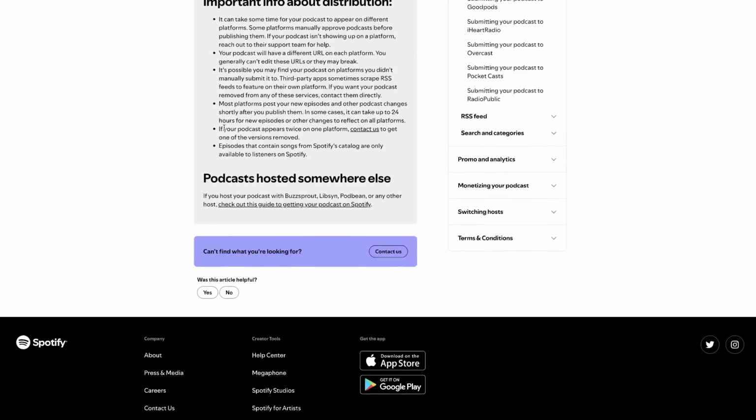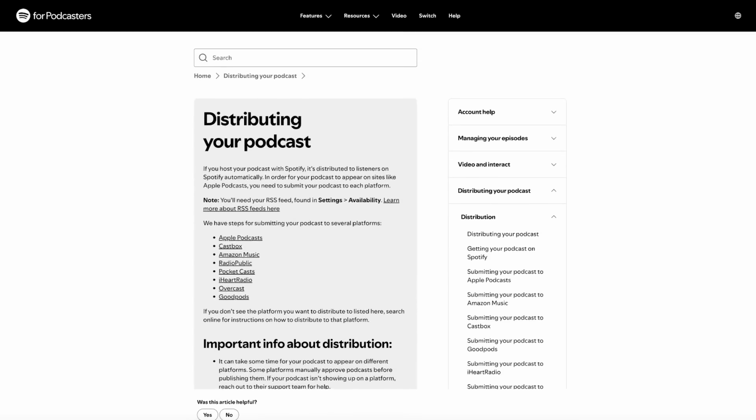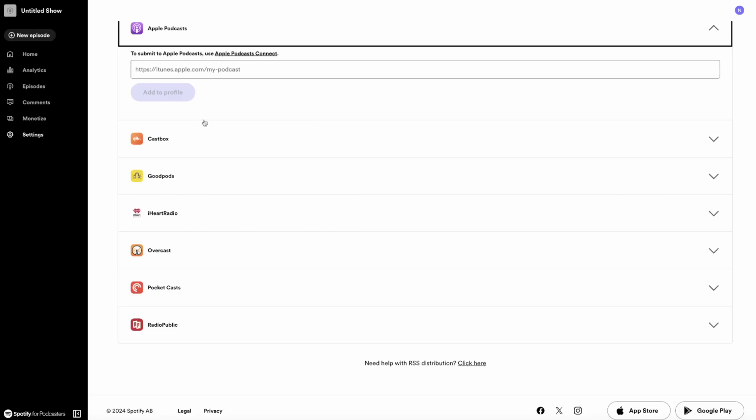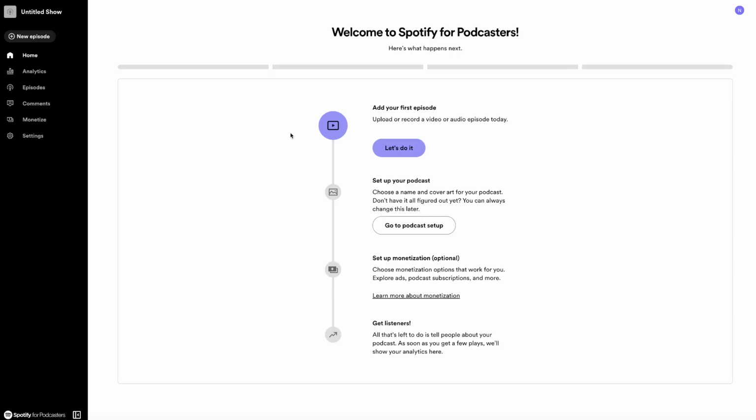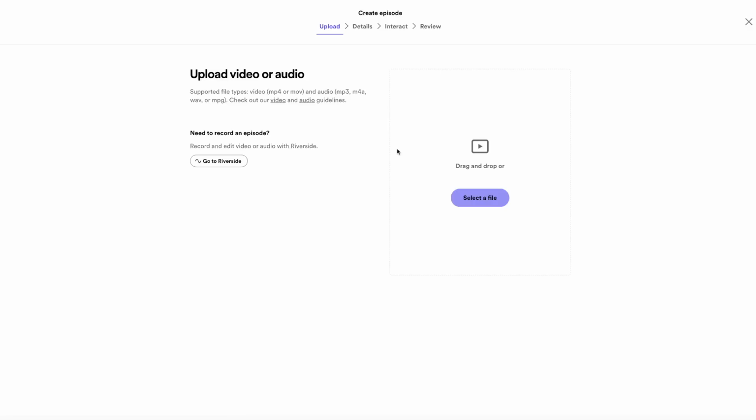Basically, what you want to do is set up your RSS feed, so that when you post it right here to Spotify for Podcasters, it distributes to those other places. Once you get it set up, you can click on Let's Do This to add your first episode, which is what we just created with Notebook LM, or you can come over here at the top left and click on New Episode. So I'll just click right here.